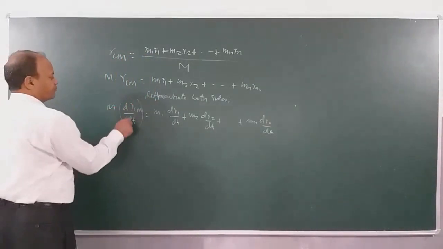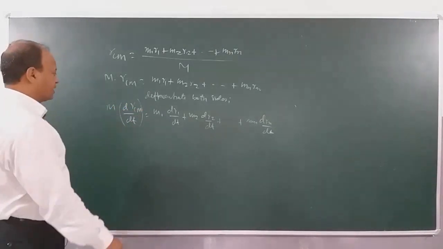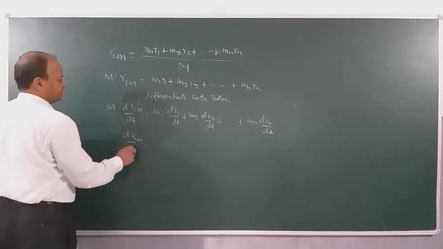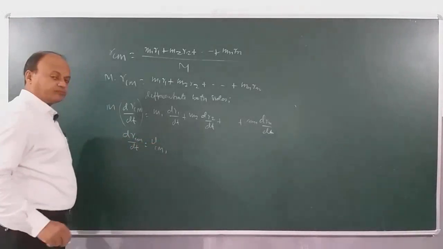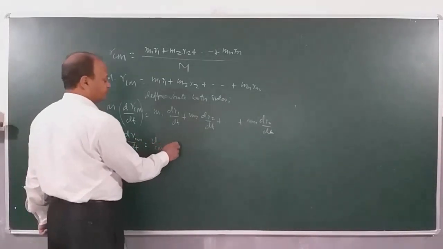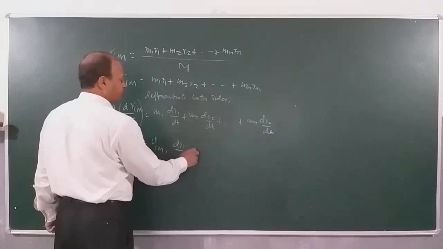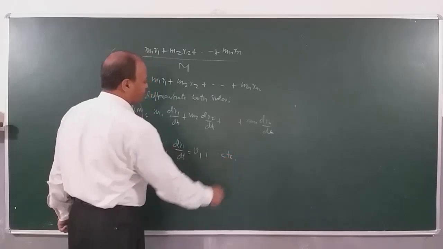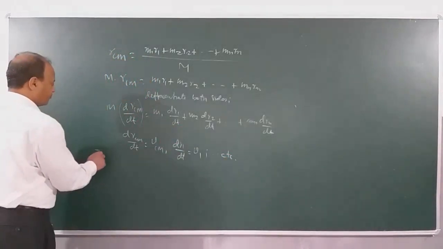So here derivative of RCM with respect to time will give the velocity of center of mass, VCM. Similarly, derivative of R1 with respect to time will give the velocity of particle 1, that is V1, etc.